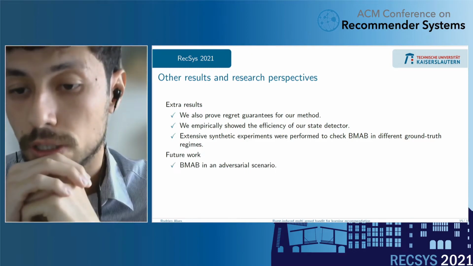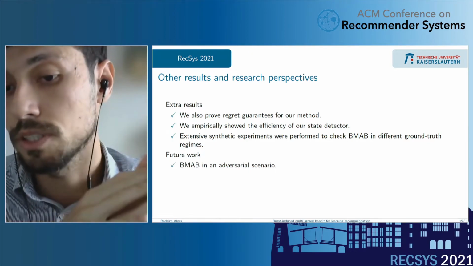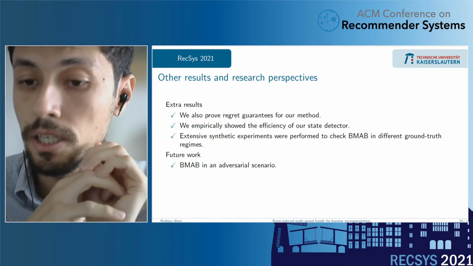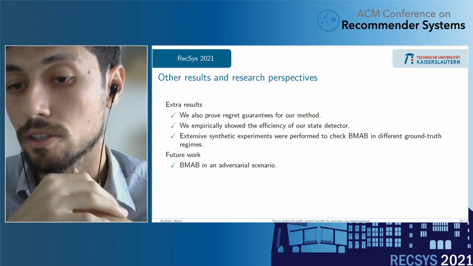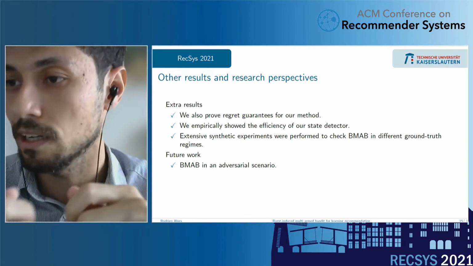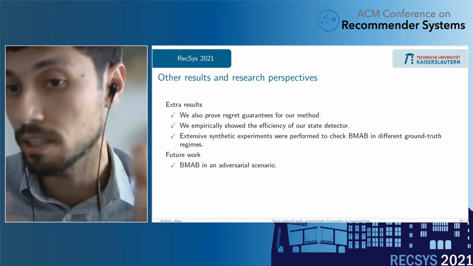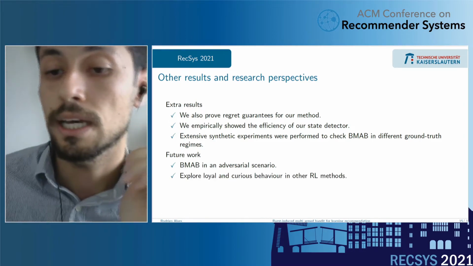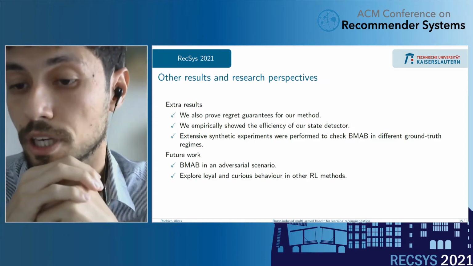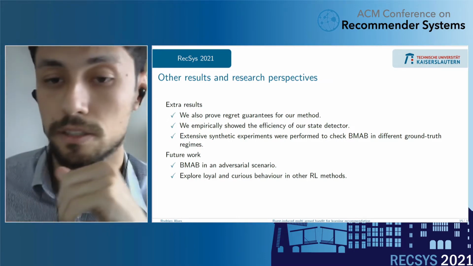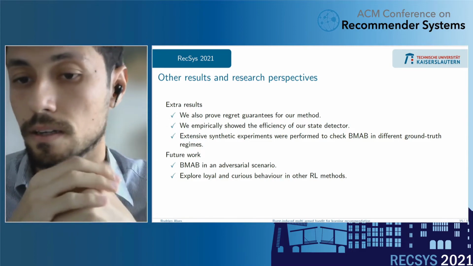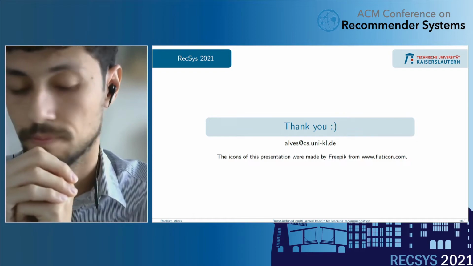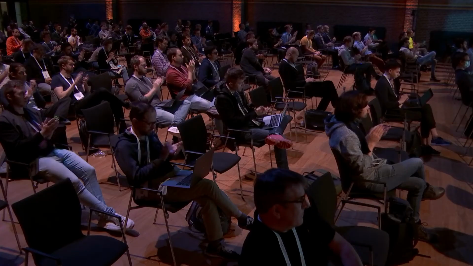For future work, one interesting thing would be to see BMAB in an adversarial scenario, where an adversary is inputting activity that is not related to the reward distribution, and to explore loyal and curious behavior in other reinforcement learning methods. I thank you, and I'm open to questions. Thank you. Sorry that I went one minute over.